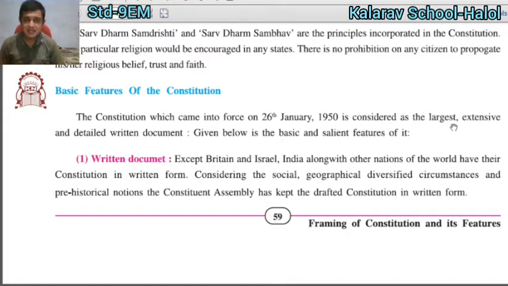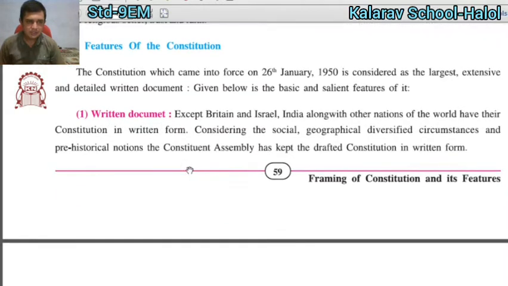It is considered the largest, extensive and detailed written document. It is very large, extensive and very detailed. Given below are the basic and salient features of the constitution. The first feature of the constitution is that it is a written document.